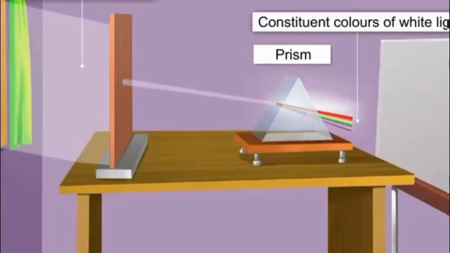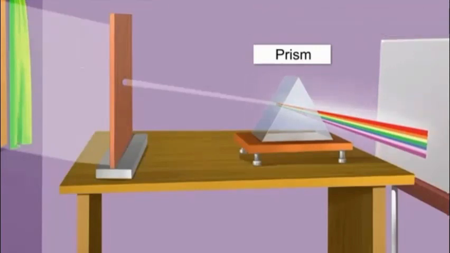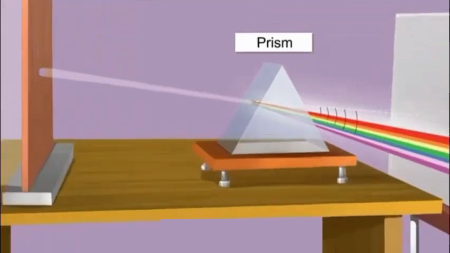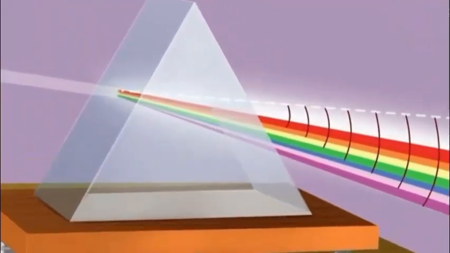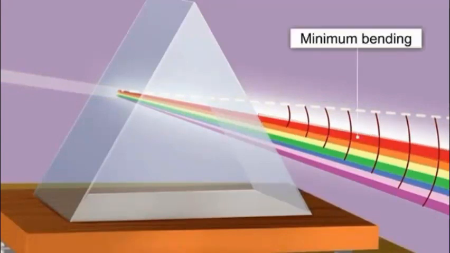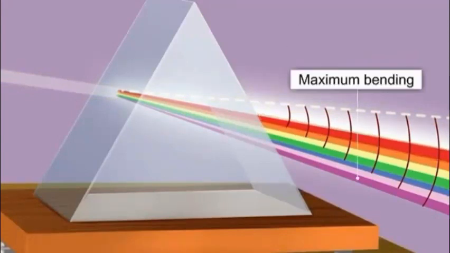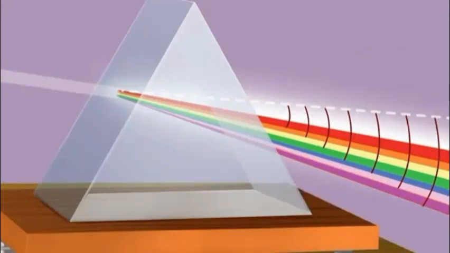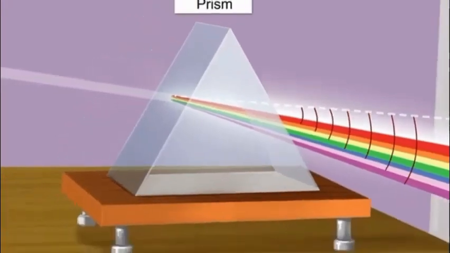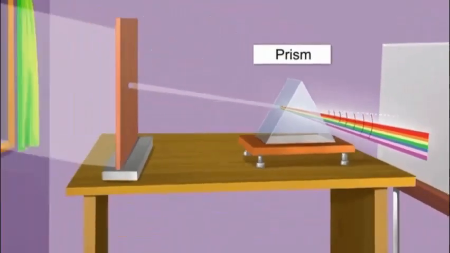The splitting occurs because different colors of sunlight bend through different angles with respect to the incident ray. When they pass through the prism, red light bends the least because it has a high wavelength and less frequency, while violet bends the most. The rays of each color emerge along different paths and become distinctly visible. Thus, we are able to see the beautiful band of colors. This phenomenon of splitting of white light into its constituent colors through a prism is known as dispersion of light.